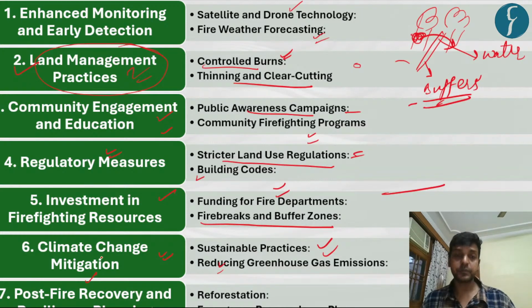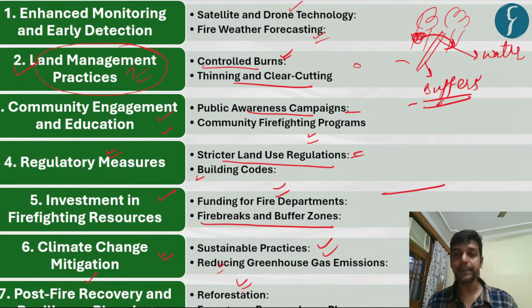Post recovery, yes. Suppose disaster has already happened, but we have to be resilient enough so that if it comes in future, we are able to counter it. For that, we have to reforest the areas which have been engulfed by the wildfires, and at the same time we can come up with various preparedness and mitigation plans, so that this type of disaster does not come, and if it comes, the impact should be minimum. So this is all for wildfires.